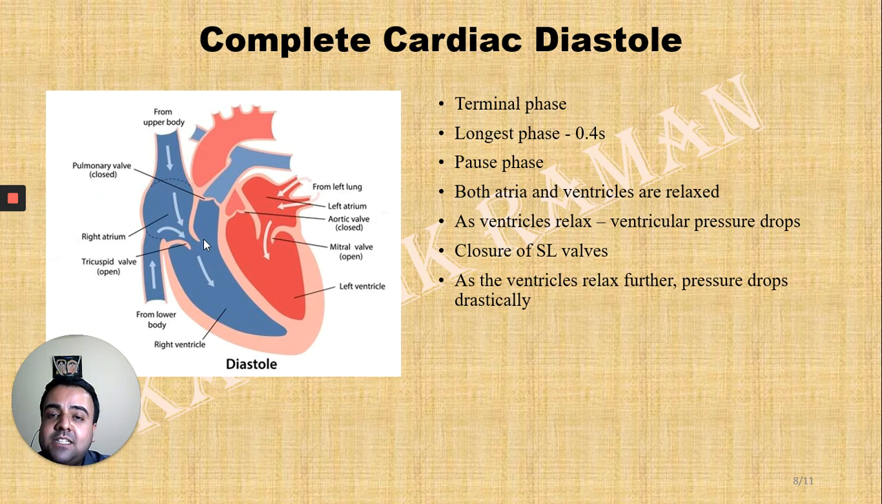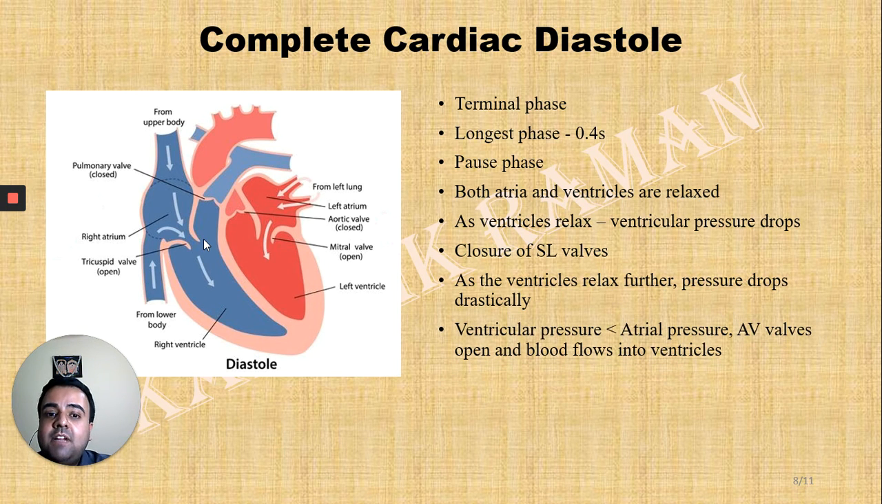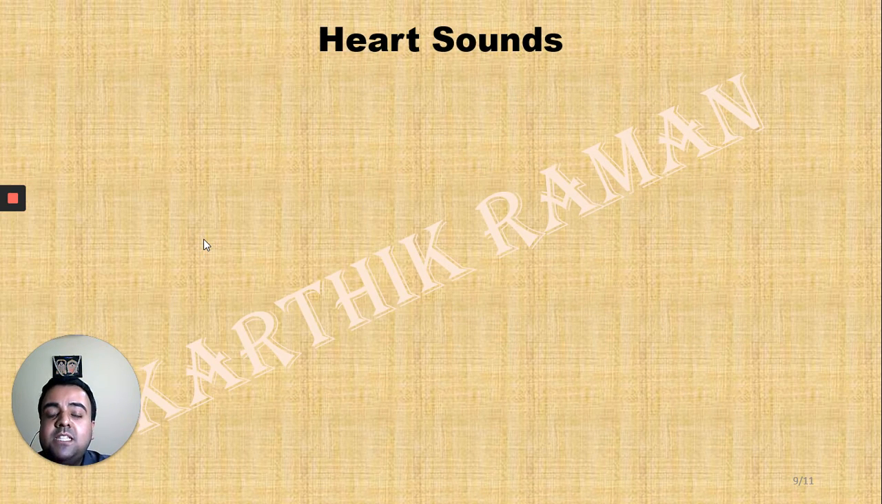Now, as the ventricles relax further, the pressure drops drastically, and the ventricular pressure is lesser than the atrial pressure. As a result, the atrioventricular valves are forced open and the blood flows into the respective ventricles, and we enter the next cardiac cycle. So this, in short, is the third step in the cardiac cycle.